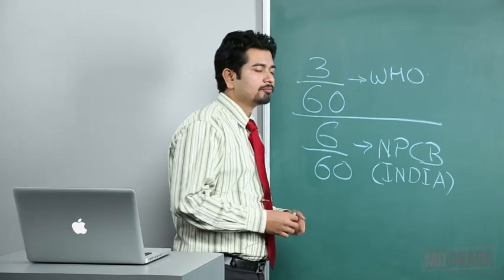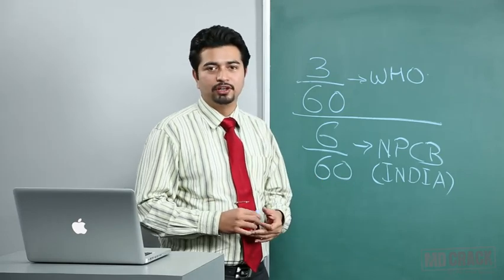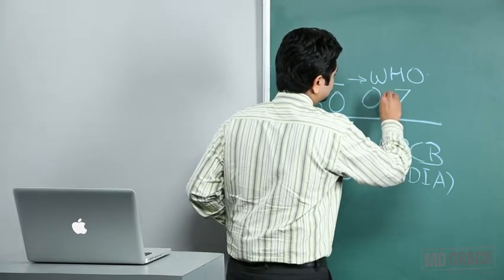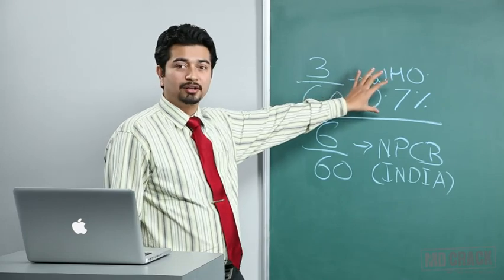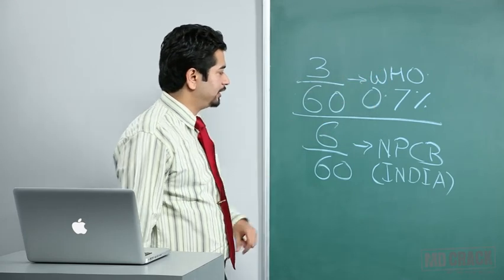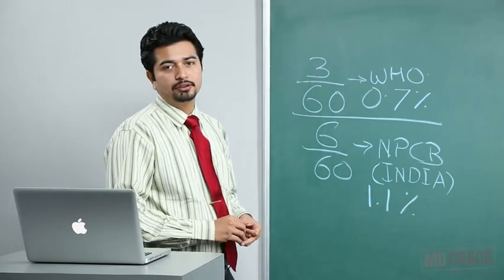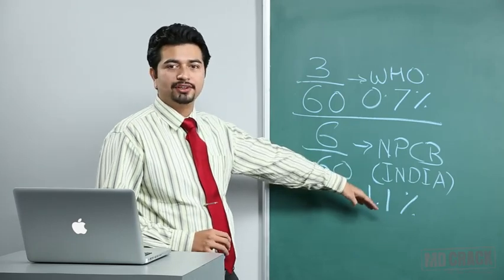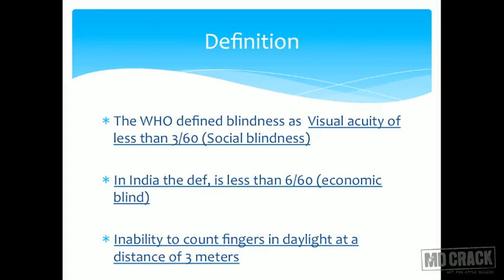Also, a final point here, the prevalence of blindness in India. I will not be giving you the figures of the world because I don't want to unnecessarily burden you. The figures of India are 0.7% for this definition, and I am writing it down purposefully with the number so that you have that image. And in India, that is 1.1% for me. So if I take this definition, which is a stricter definition, I have a larger load, and the load is 1.1% of the Indian population is blind. 0.7% of the Indian population is blind according to the WHO definition.